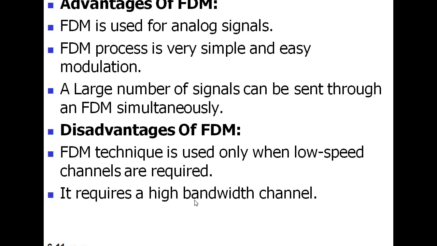Next one is that it requires a high bandwidth channel. So why are we using a high bandwidth channel? Because the signals that come from different places or different senders need to be kept separate inside the transmission medium, and the transmission medium is divided into different categories to travel different types of signals or messages. That's why high bandwidth is required. So this is all about FDM.